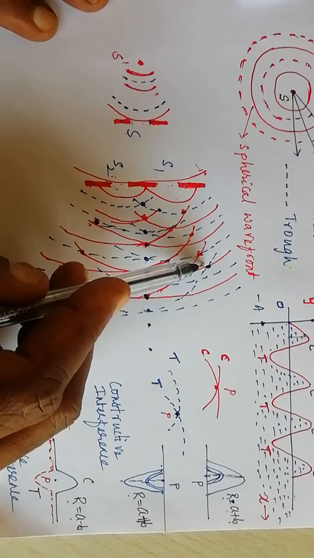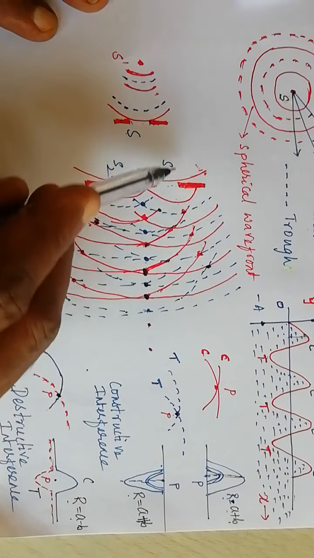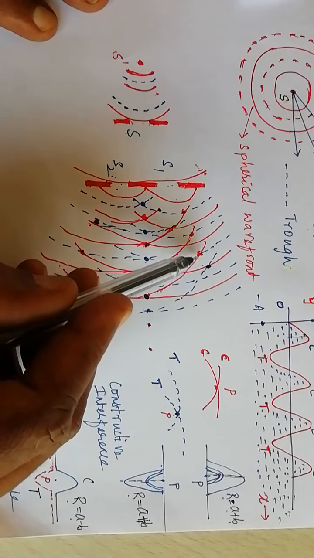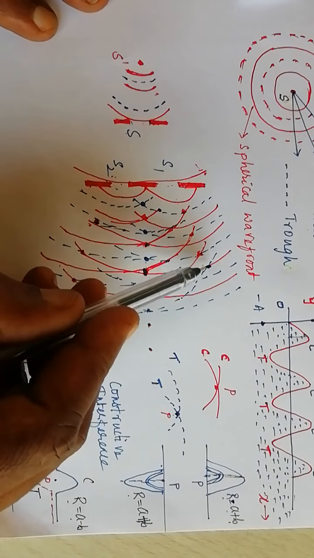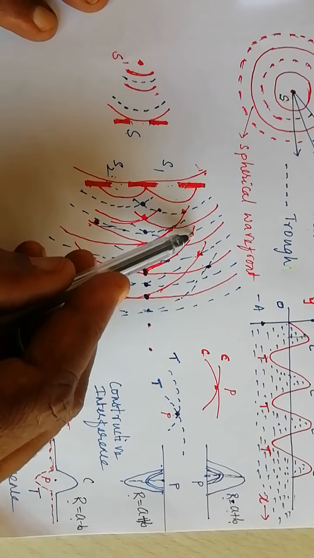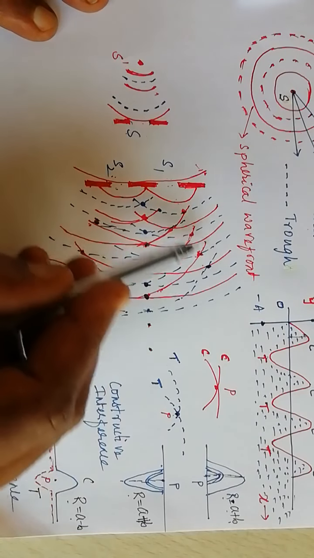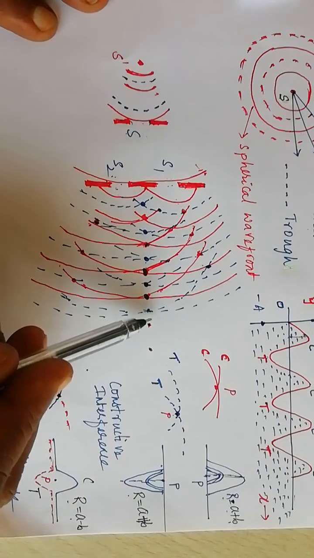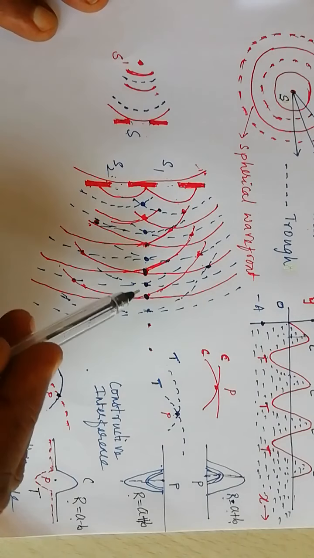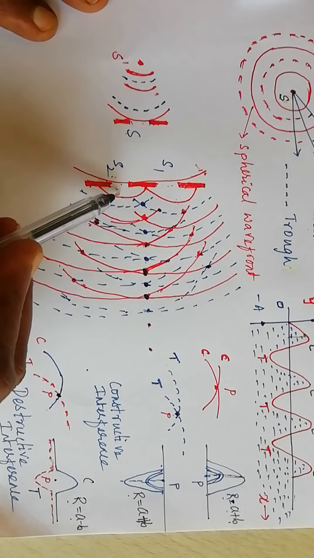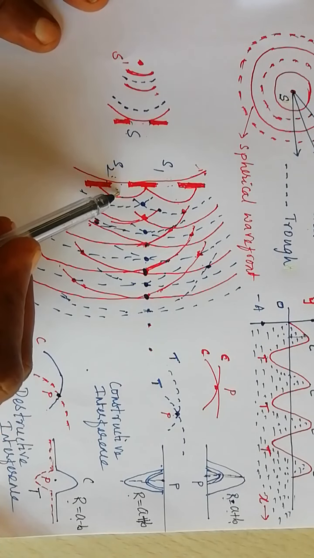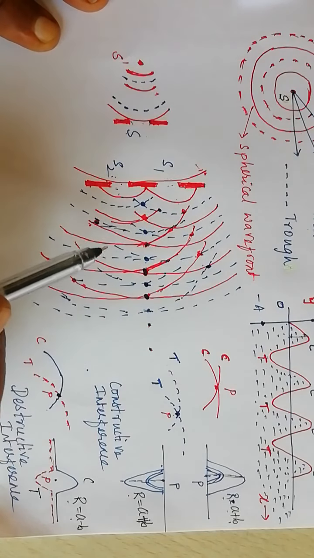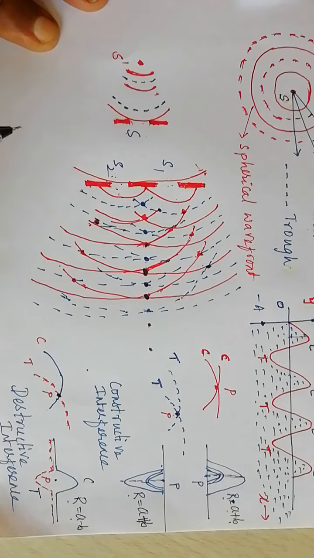Means if you conduct this experiment for a short duration, during all that time, these are the points where destructive interference always takes place, whereas these are the points where constructive interference always takes place. Since the sources are coherent, the phase relationship between the waves arriving at the respective points remains constant.